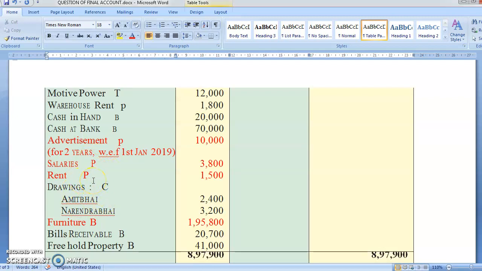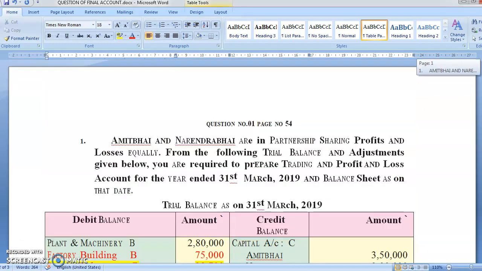Drawings is related to the capital. Why? The partners have withdrawn something from the business. When partners withdraw something from the business, you are going to minus it from the capital account. Furniture, again an asset. Bills receivable, again an asset. Freehold property, again an asset. So we have completed our debit items.